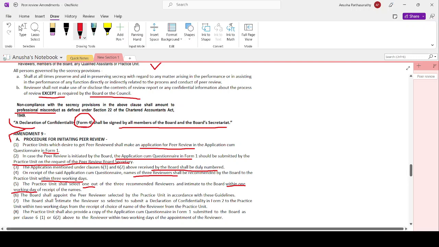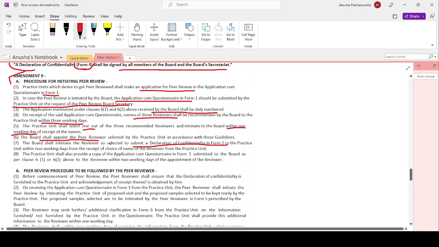Now, the board shall appoint the peer reviewer selected by the practice unit in accordance with these guidelines. The board shall intimate the selected reviewer to submit a declaration of confidentiality in form number 2 to the practice unit within 2 working days. So you can remember the form number here.